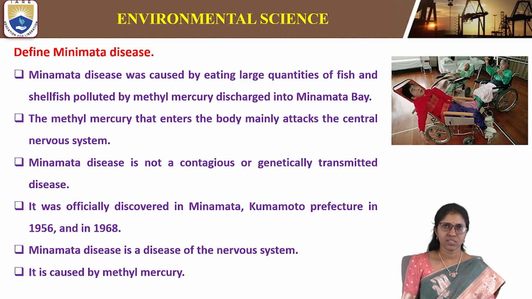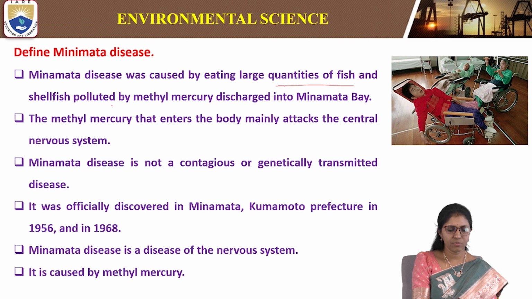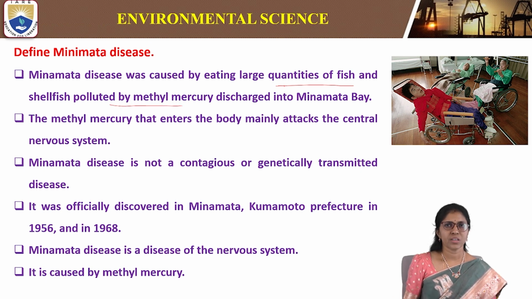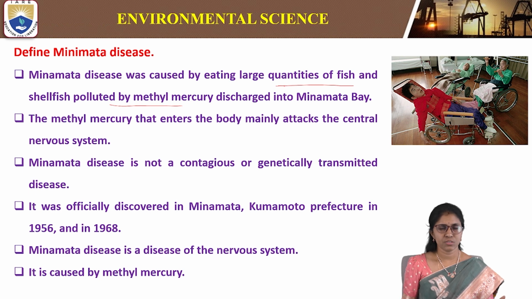Define Minamata disease. Minamata disease was caused by eating large quantities of fish and shellfish polluted by methyl mercury discharged into Minamata Bay.